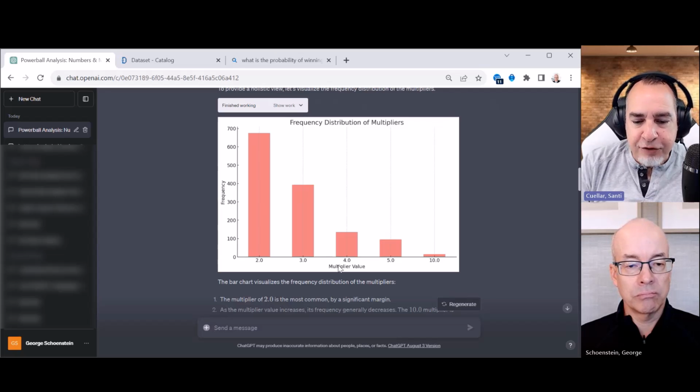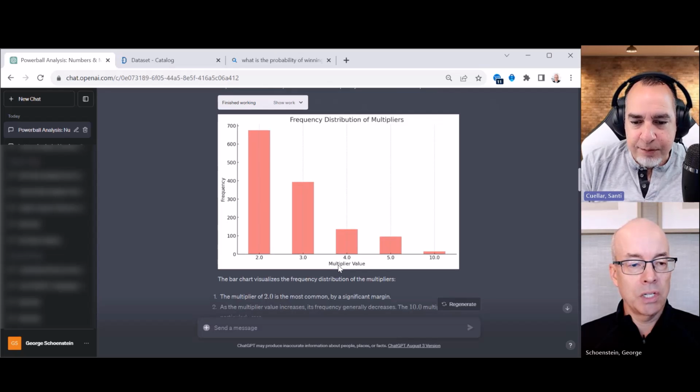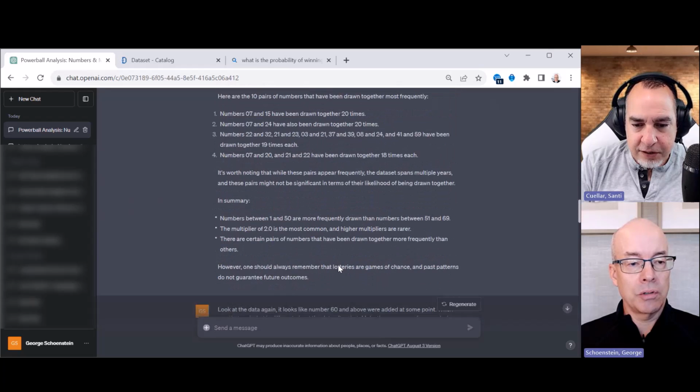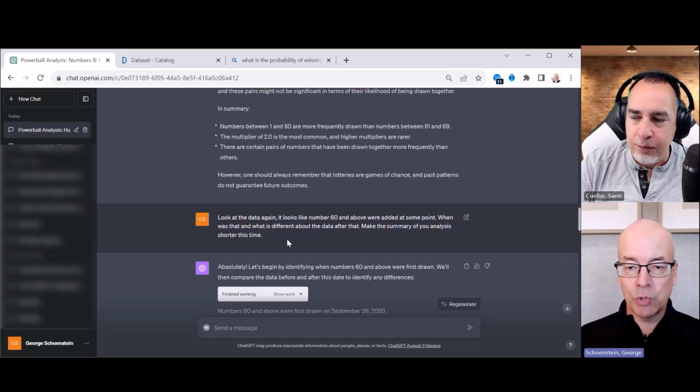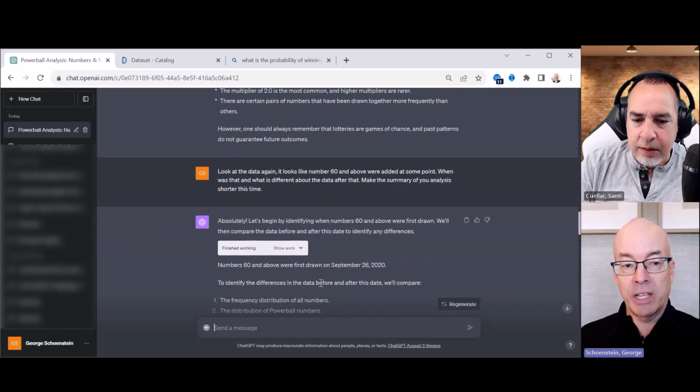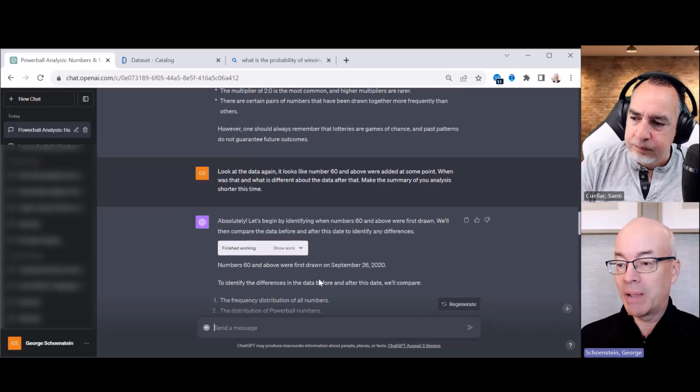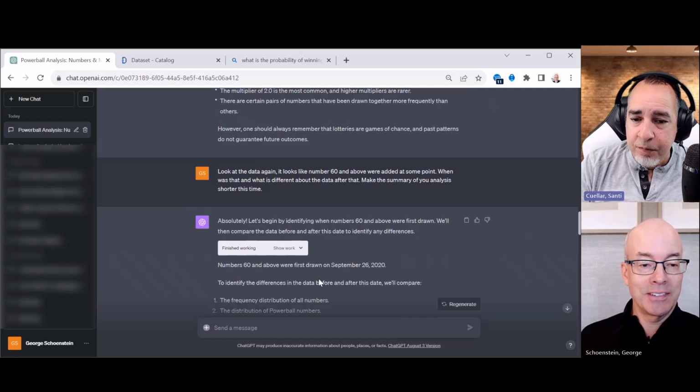But yeah, let's look at your second prompt, because once it generated all this, I then said, look at it again. So this was the first one. I got a little more detailed. I knew there was an issue at the number 60 because we'd seen it when we did a dry run on this previously. It came back and said, let me identify. I think it came back last time and said something like, I'm sorry, I missed that. And then it reanalyzed.